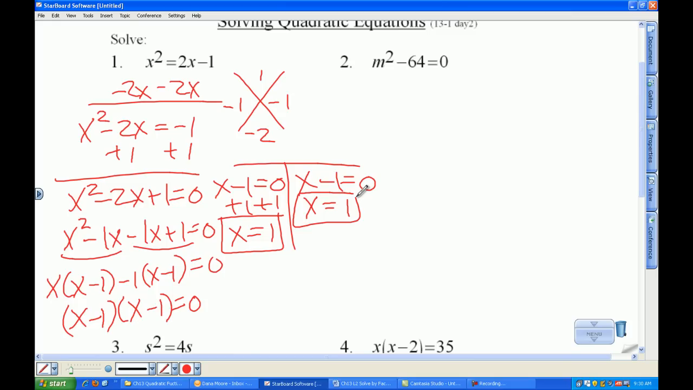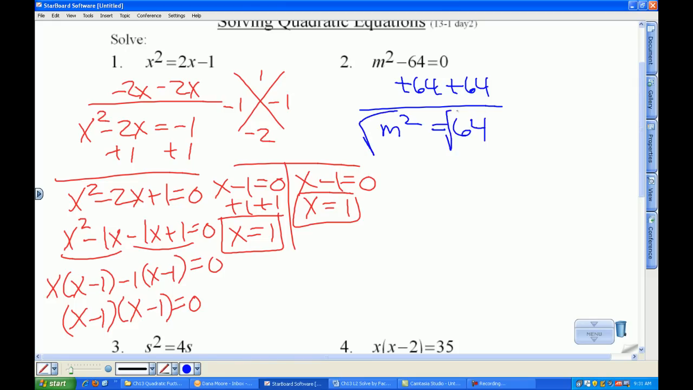For problem 2 here, this is difference of two squares factoring, so the easiest way to do it is to add 64 to both sides. Get m squared equals 64. So this is the one problem where it's actually kind of a pain in the neck to set it equal to 0. Now you saw a problem like this. This was your second problem you did on your homework yesterday.